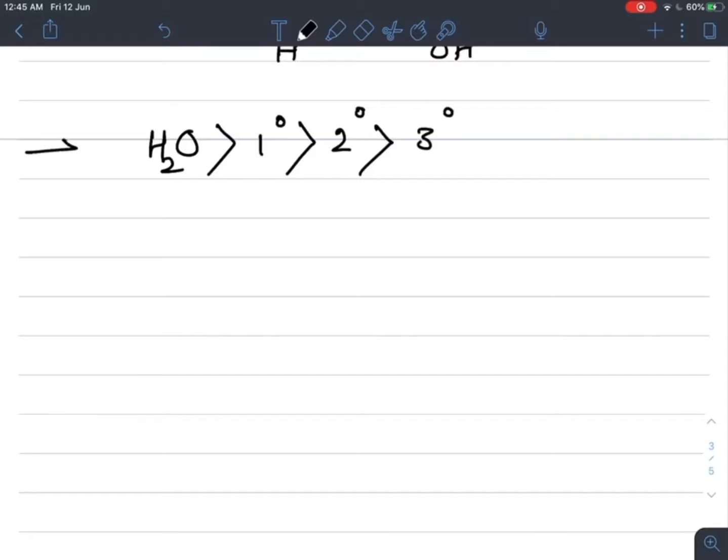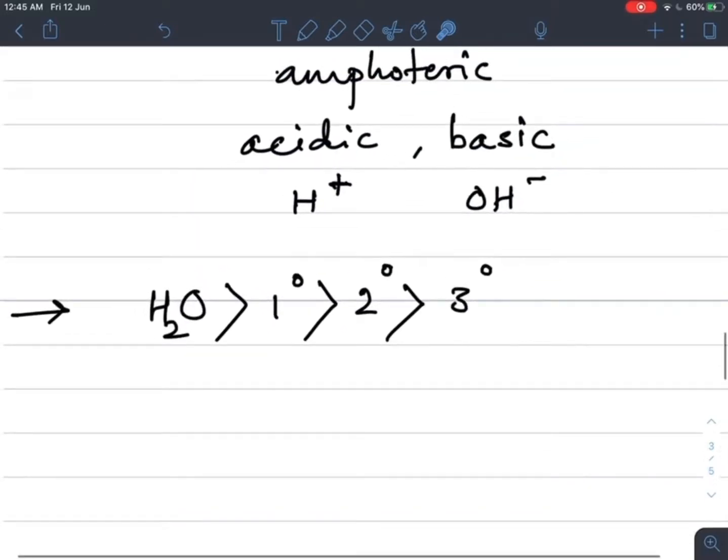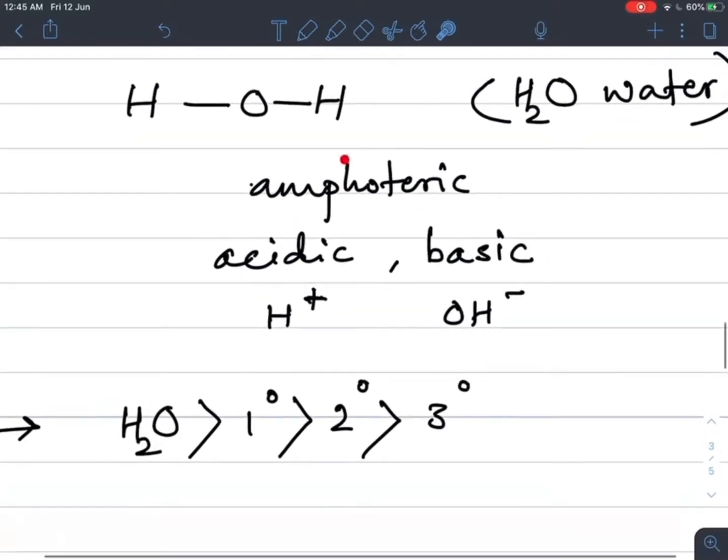This is the most important note here, because water is amphoteric in nature: when it donates H plus, there is no positive inductive effect, or a very negligible one, shown by this hydrogen, and that's why it easily donates H plus as compared to primary, secondary and tertiary alcohol.